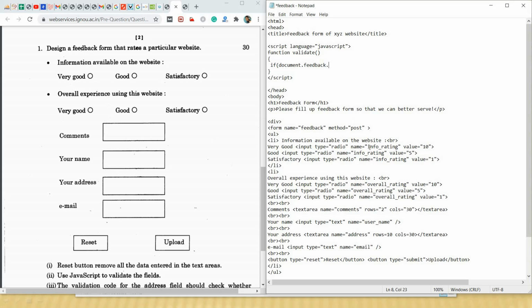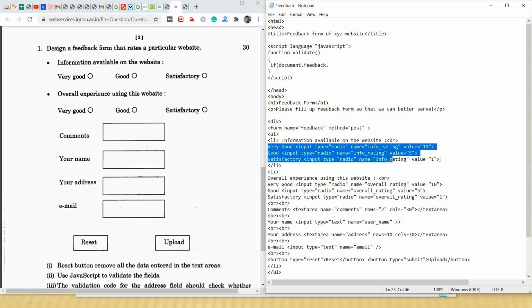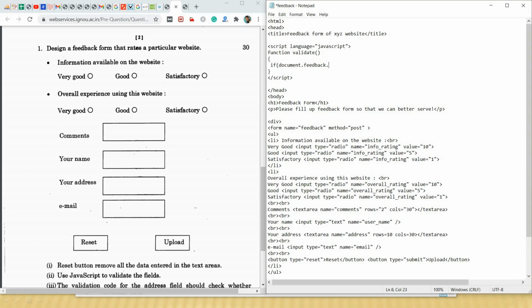It is info underscore rating. We have to check whether the user has tick marked on this information rating. So it is info underscore rating dot value.